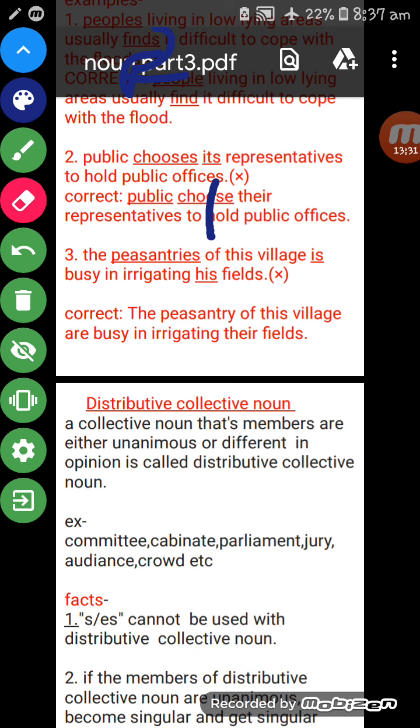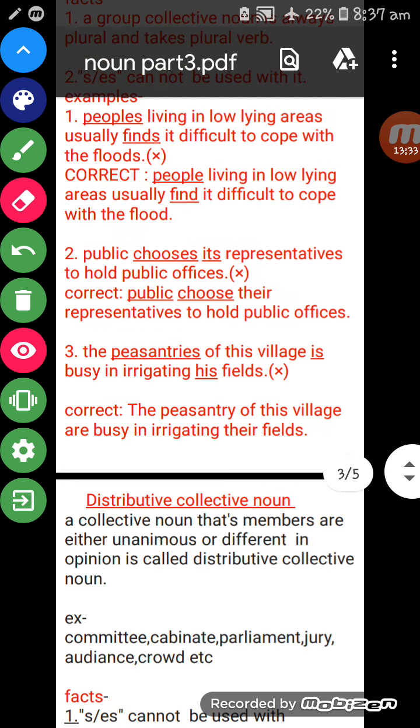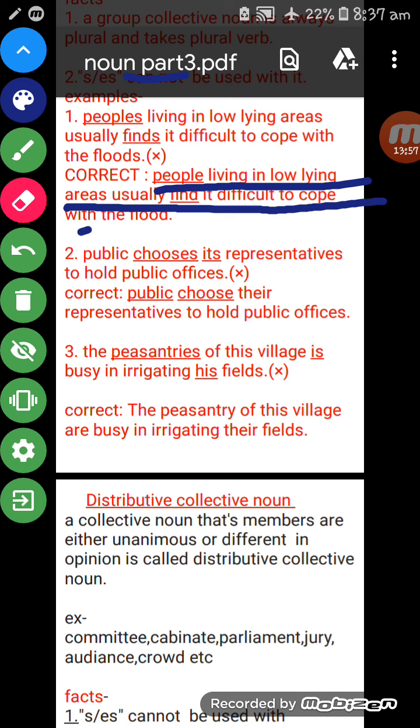Also, people is plural, no need to make it plural, but we have added s here. So no need to make plural by adding s or es. So people and finds here are wrong. So what is the correct sentence? People living in low-lying areas usually find it difficult to cope with floods. That is the correct sentence.